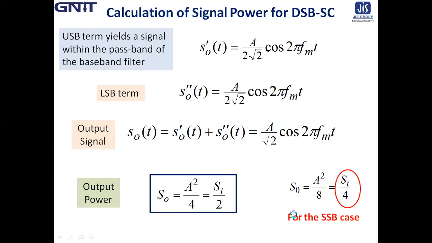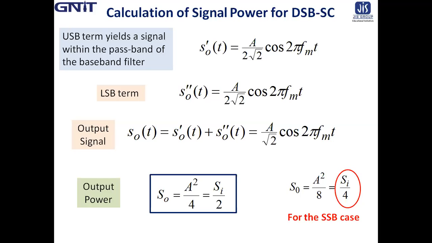See here, this increase results from the fact that the contributions from each sideband yield output signals which are in phase. A doubling in amplitude causes a fourfold increase in power.